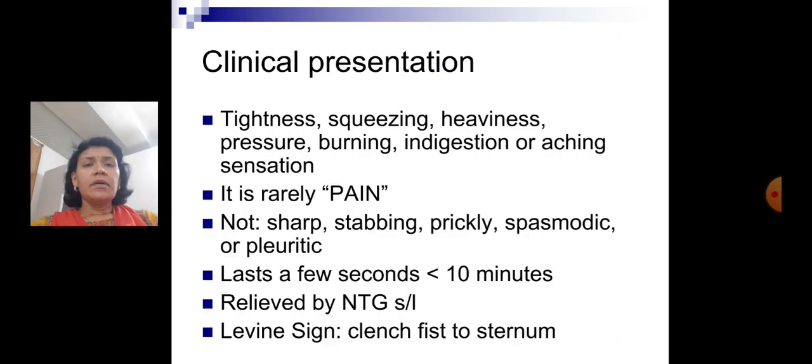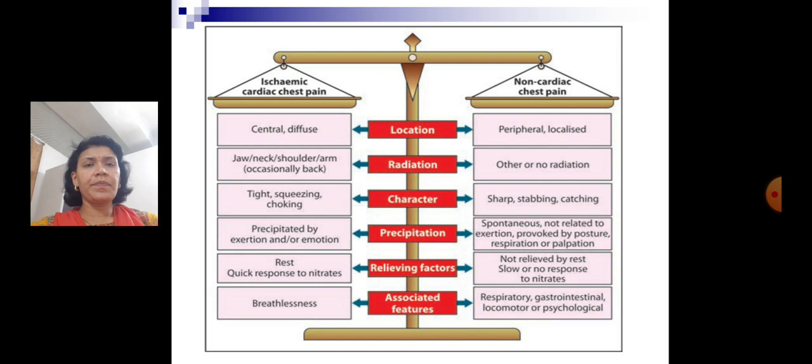Levine sign: the patient, when they have very much tightness and squeezing, clenches a fist to the sternum. So this is very typical of myocardial ischemic pain, anginal pain.